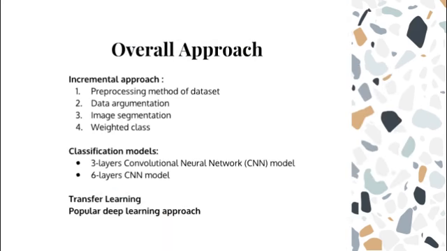We used an incremental approach to solve the classification problem in this project. The pre-processing methods of the dataset include data augmentation, image segmentation and weighted class. The classification models used custom 3 layers and 6 layers convolutional neural network as a baseline model. We also adopted transfer learning, a popular deep learning approach using a pre-trained model for our image classification task.